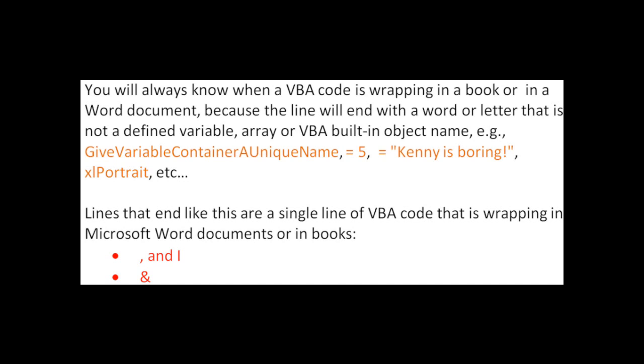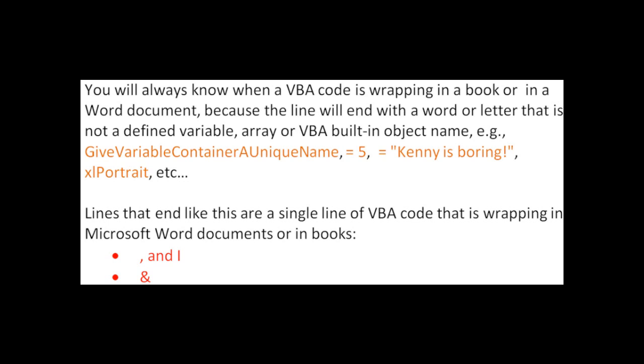Each color has a number that represents that particular color. Or a text string, as you can see here, reads with between the double quotation marks, Kenny is boring. And then you have what are called enumerations in Microsoft VBA, which would start with Excel, in this case Excel portrait, etc.